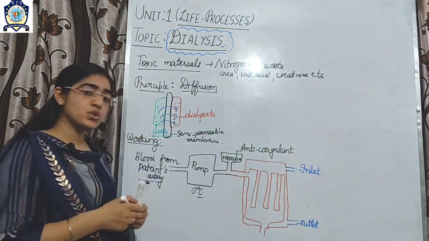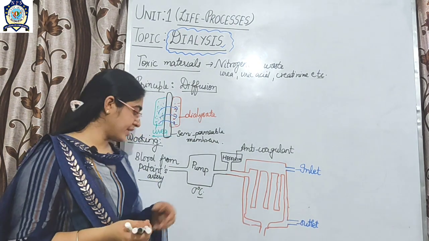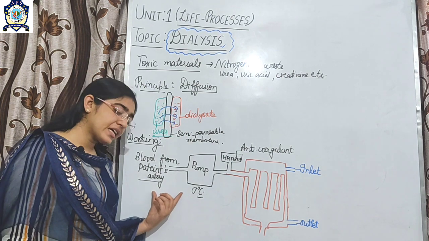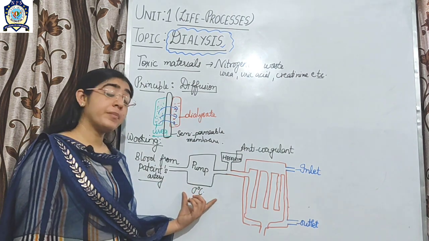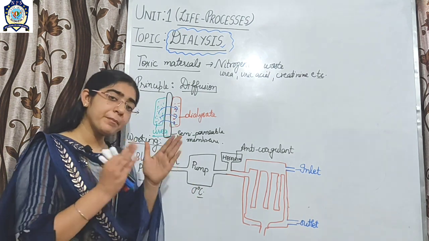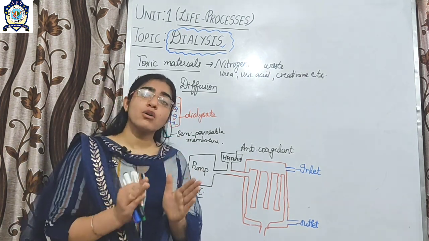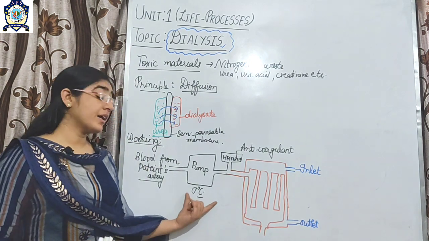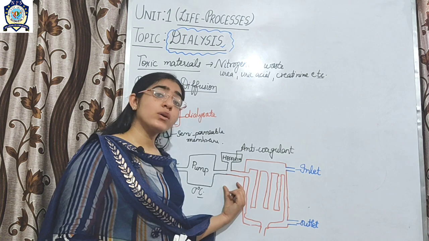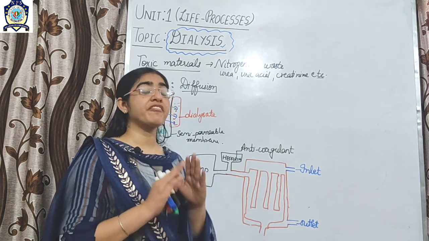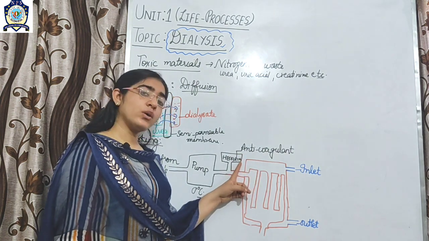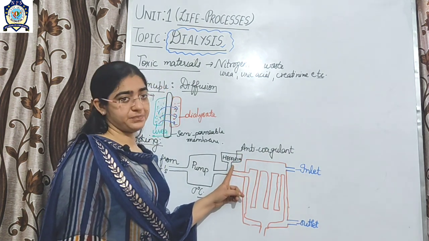What will happen, students? Again I am repeating: firstly the blood from the patient's artery is taken out, then it is passed into a pump, to bring the temperature of the blood down to 0 degrees Celsius, and then an anticoagulant is added to prevent the blood clotting, and the name of that anticoagulant is heparin.